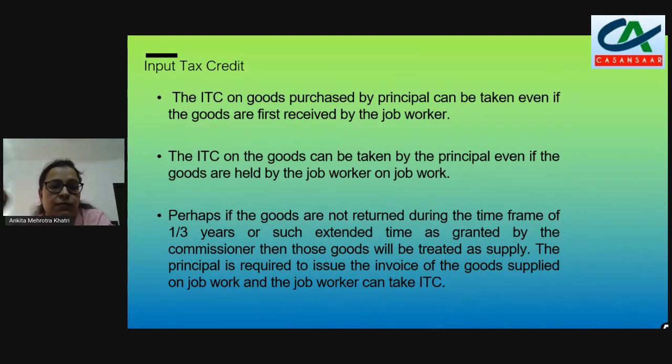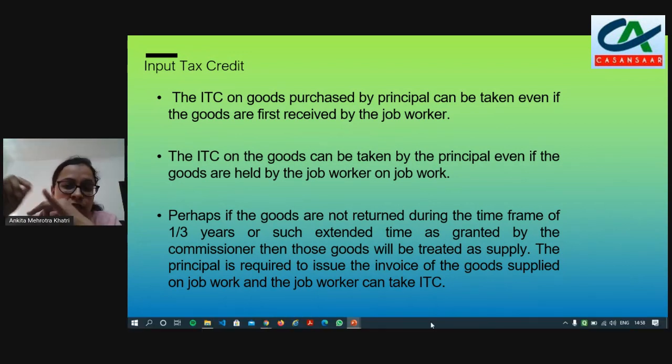Then you can show this is my job work register and these are the challans showing these goods have been sent to the job worker. These are the property of the principal, sent for job work, so the ITC can be taken on these goods.